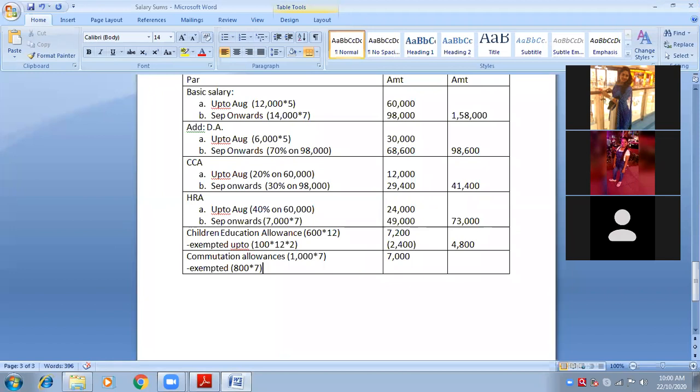So exemption will also be available from September. So it would be 5,600. It is exempted. Because it is exempted, we will deduct it, and because it is deducted, we will put it into a bracket. So after deduction, how much does it come to? 1,400. 1,400 rupees taxable.